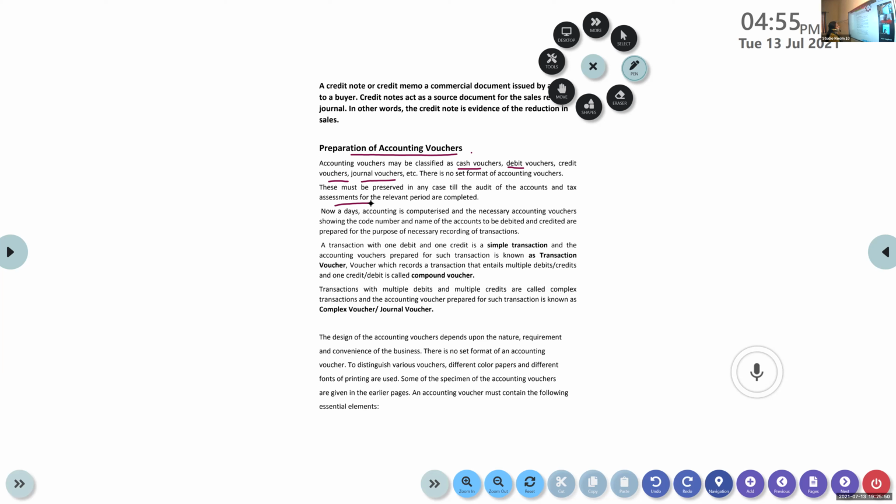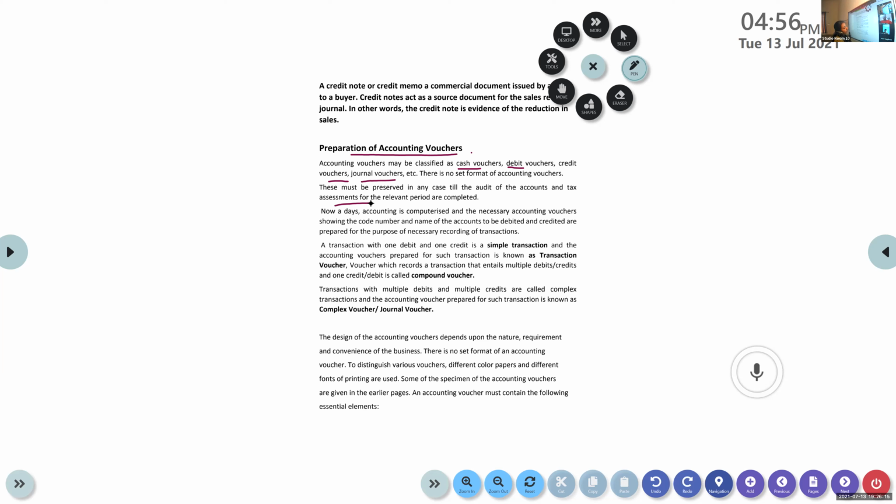Okay. Now, talking about a transaction with one debit and one credit, it is a simple transaction. I told you for every transaction, there are two aspects, debit and credit.